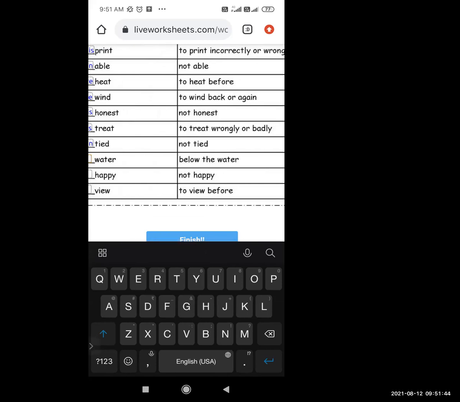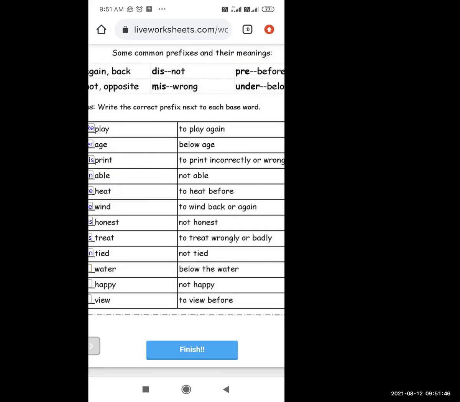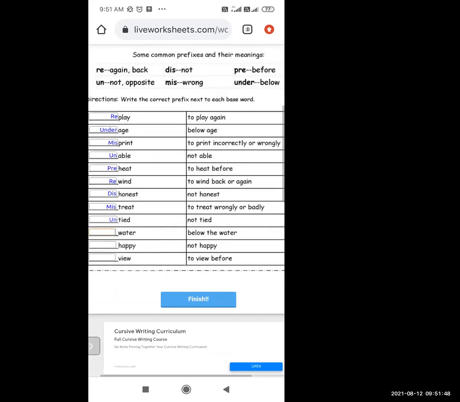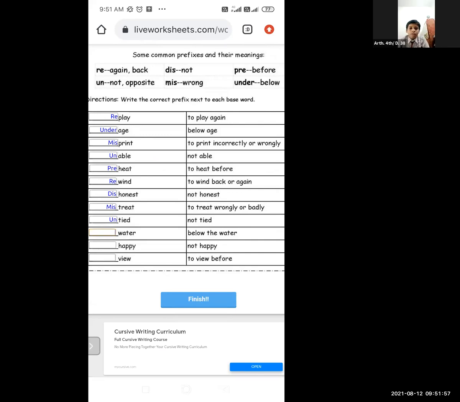Below the water. Which prefix are you going to add here? Re or dis or pre or un or miss or under? Underwater. Okay.